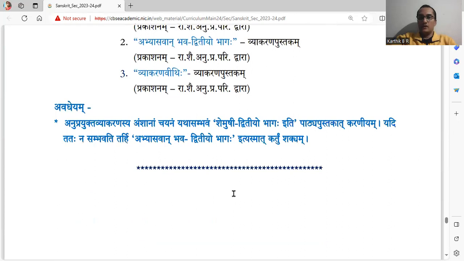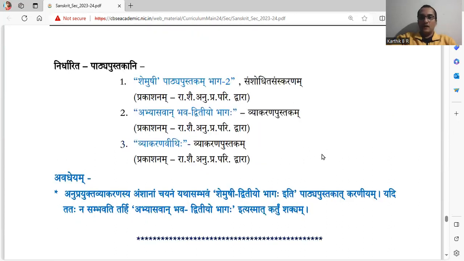Okay, so there are 3 books for you to study. Mainly, one is Shemushi Pathyapustakam Bhaga 2. That is your textbook that has to be read. Chapters are printed there. Another book, Abhyasavan Bhava Dvitiyo Bhagaha, Vyakarana Pustakam, the grammar practice book. To have grammar practice, you have questions in that Abhyasavan Bhava book. So that has to be revised.